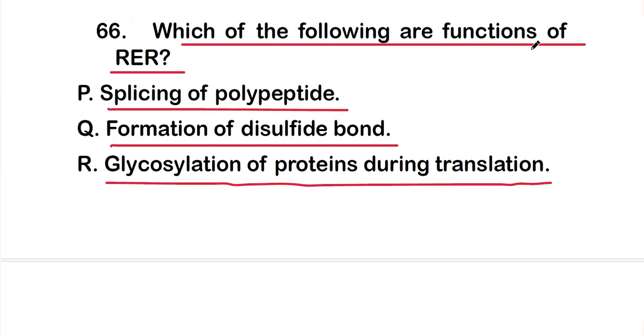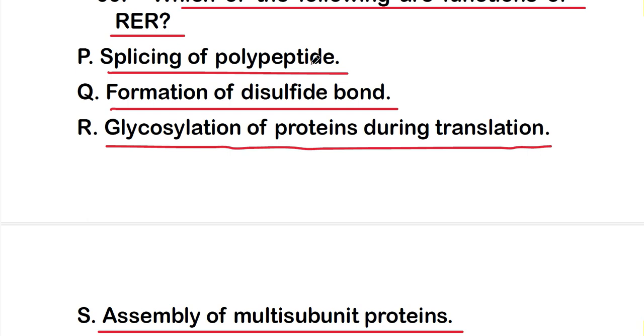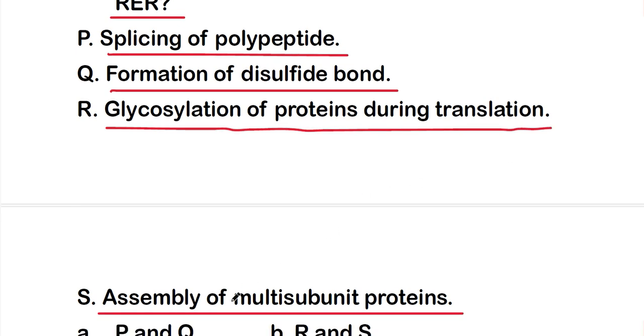So which of the following are functions of rough ER? All these statements are correct about rough ER's function. So rough ER's functions are splicing of polypeptide, formation of disulfide bond, glycosylation of proteins during translation, and assembly of multi-subunit proteins.